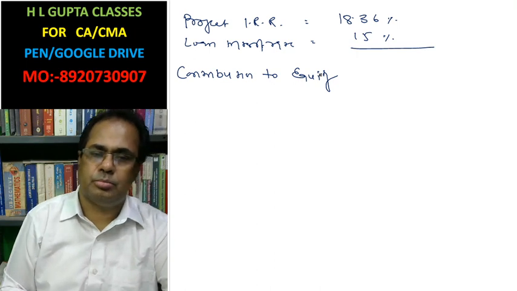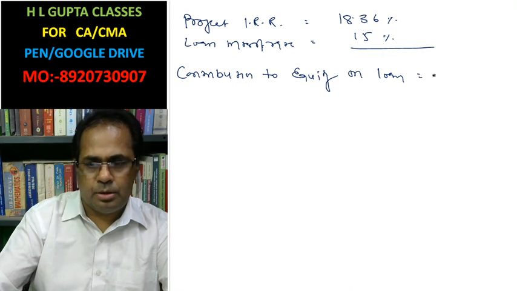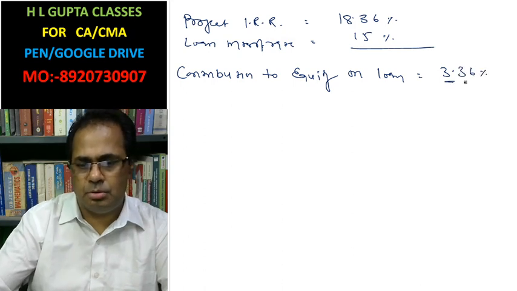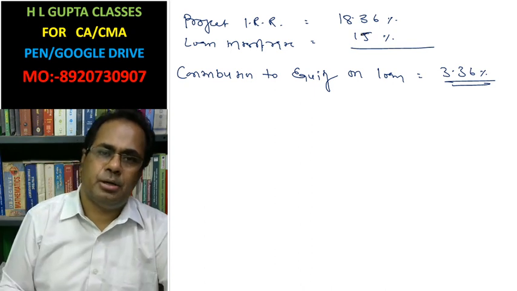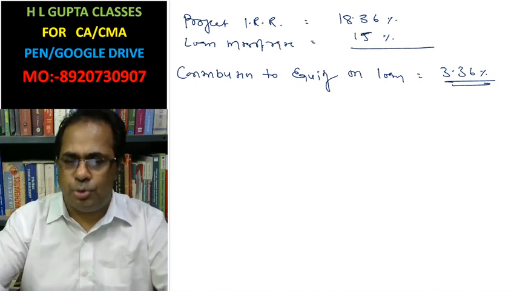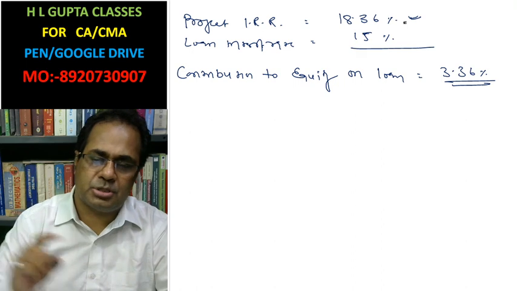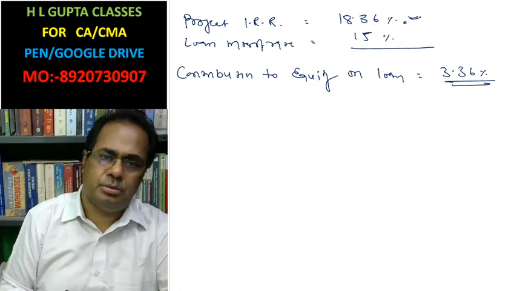Contribution to equity on loan is 3.36%. Because of the loan we have taken at 15%, and that loan is invested into the project, and the project has returned 18.36%. It means contribution to equity on loan is 3.36% for every rupee 1.